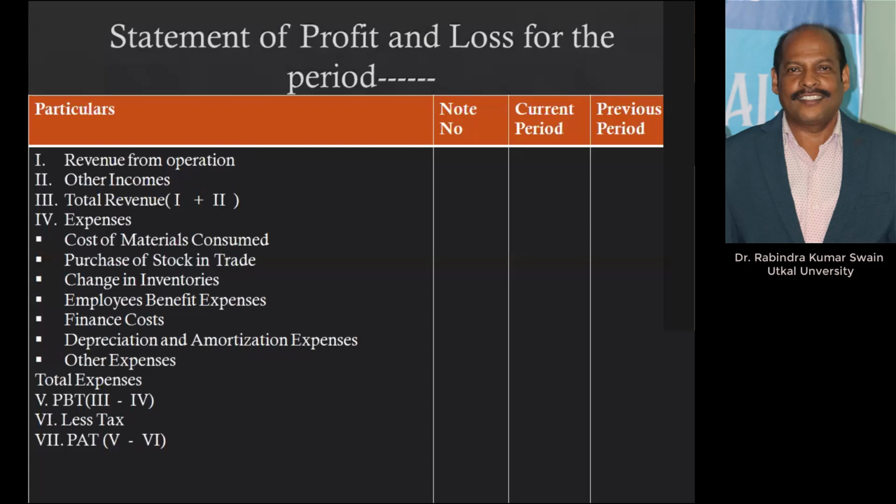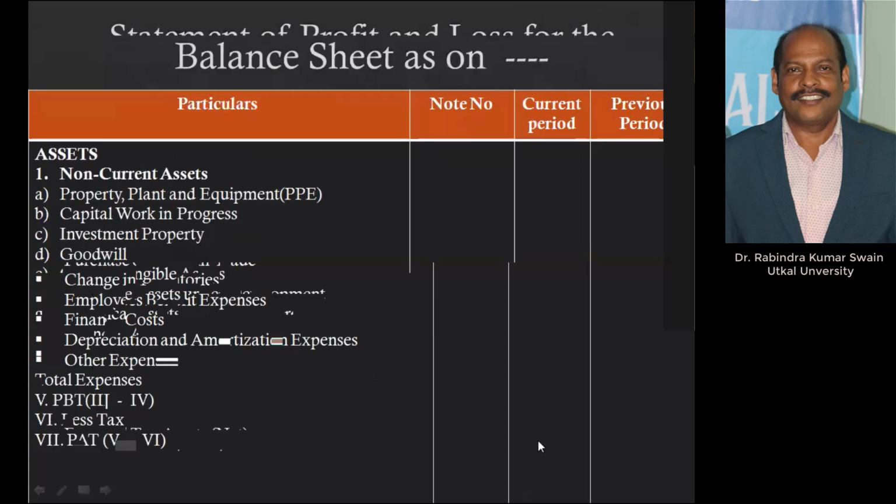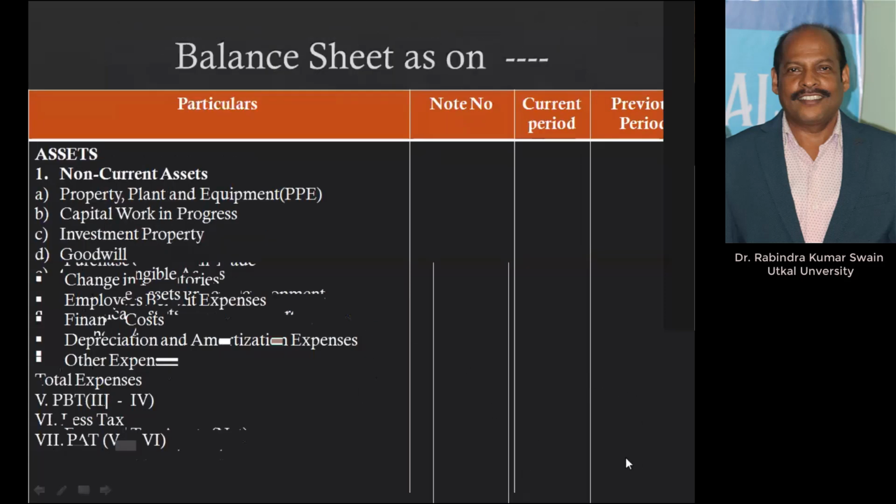Then if you deduct total expenses from total revenue, you will get profit before tax. If you deduct tax, then you will get profit after tax. Let us go to the profitability ratio, about gross profit, net profit, operating profit, return on assets or return on capital employed, from where you can clearly understand.